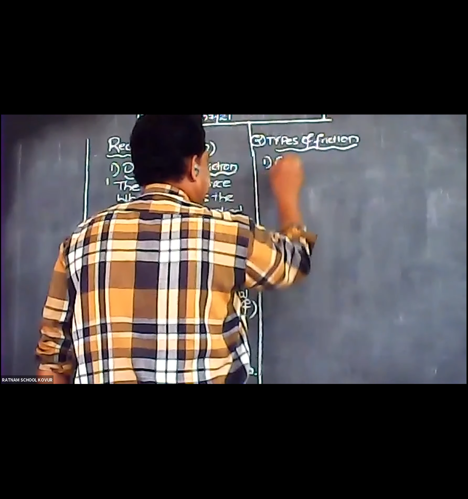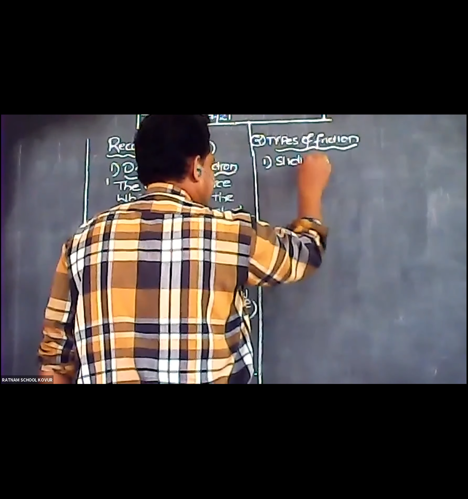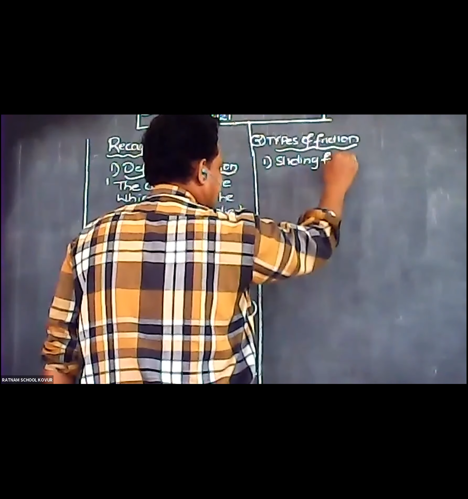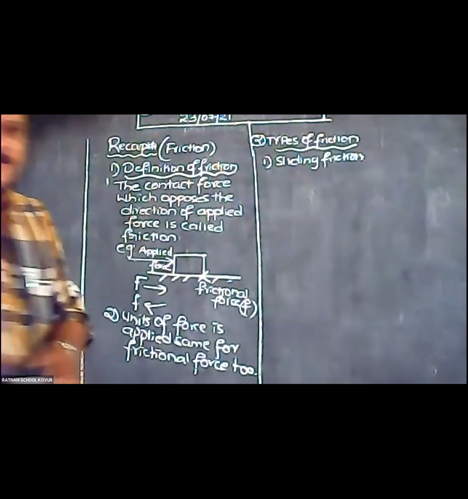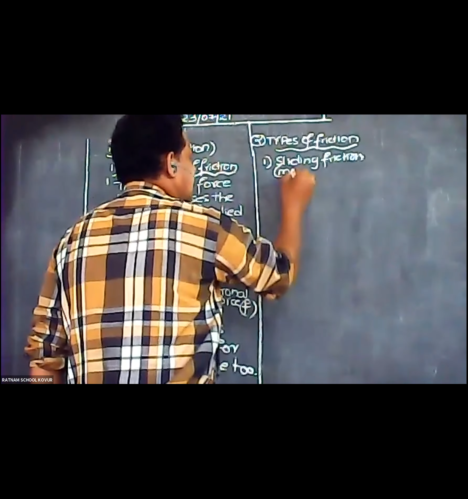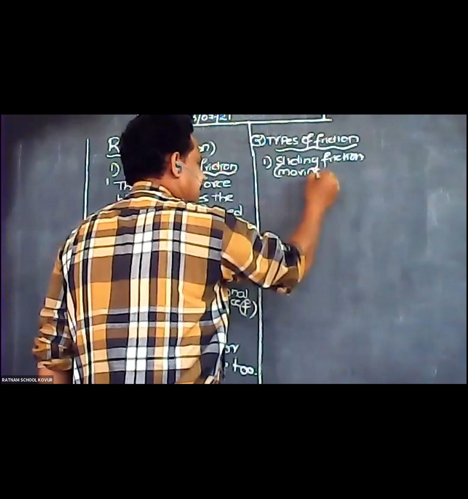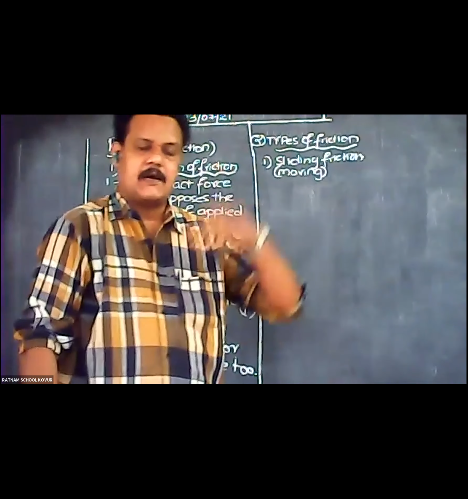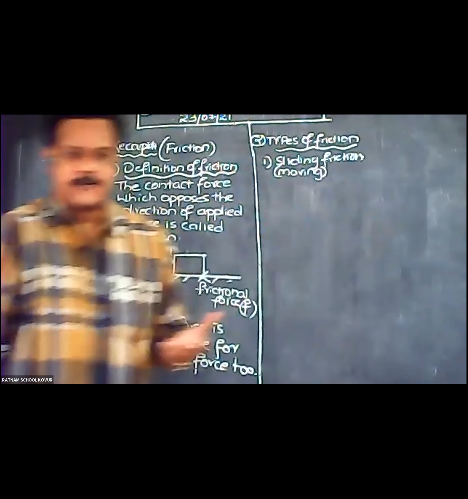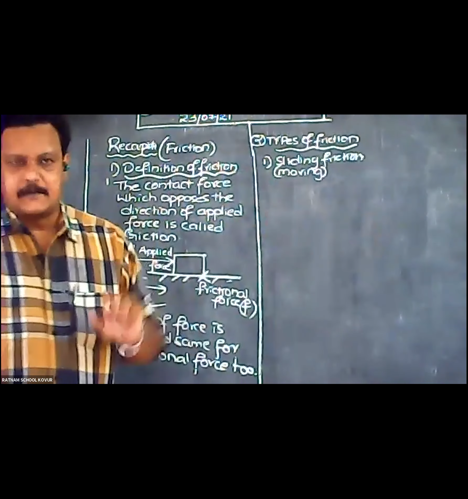First one, sliding friction. Sliding, by the name itself, means moving. So when an object slides over any surface, that is the friction offered there.